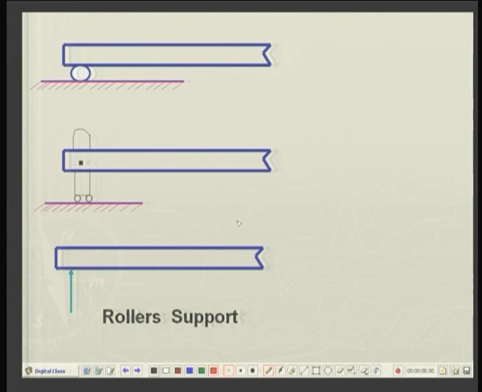Another type of contact: here is a beam which is resting on a surface with the help of some roller bearings or some ball, or there may be a rod which is pinned with the beam, and this rod itself is resting on rollers which can move on the given surface.